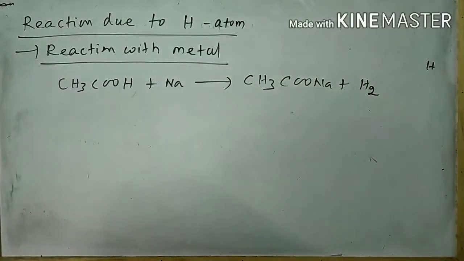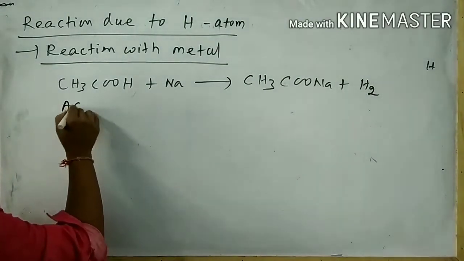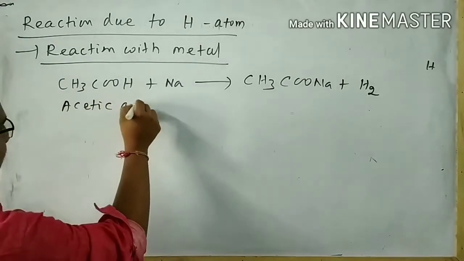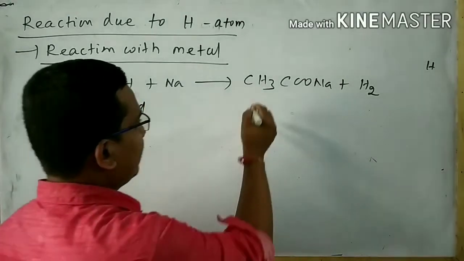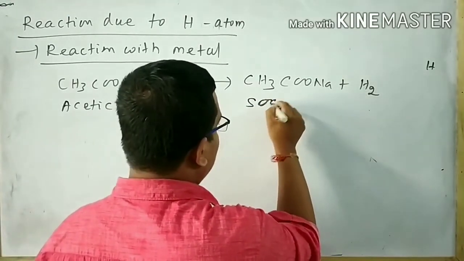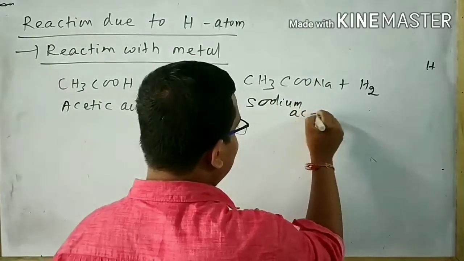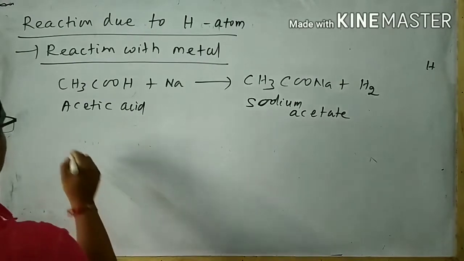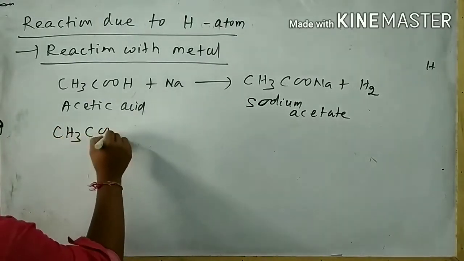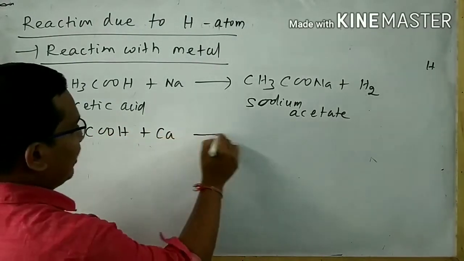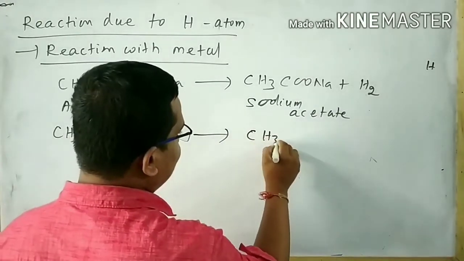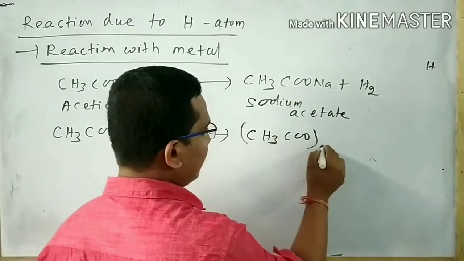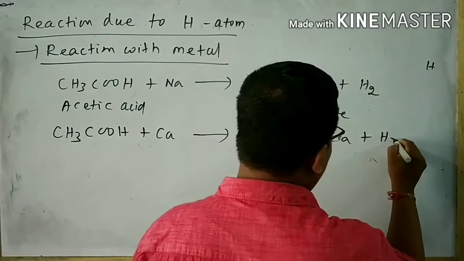So what is the statement? When acetic acid reacts with sodium metal, then sodium acetate is formed with the release of hydrogen gas. You can also take the reaction with calcium metal, then calcium acetate is formed with the release of hydrogen.